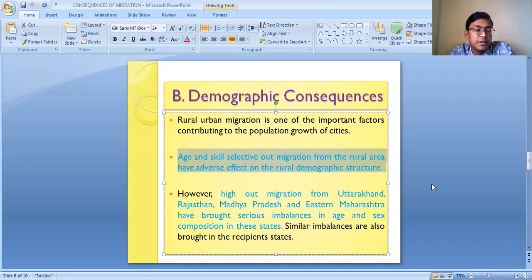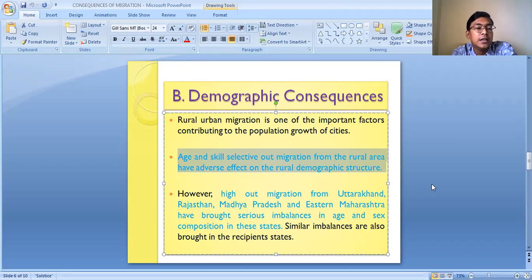Basically, people of the lower age group, who are semi-skilled and skilled, are migrating from the rural area to the urban area. So what is happening? The demographic structure of the rural area is getting changed. More males are migrating, so only the females are left behind. And who are migrating? Basically, the young people are migrating.